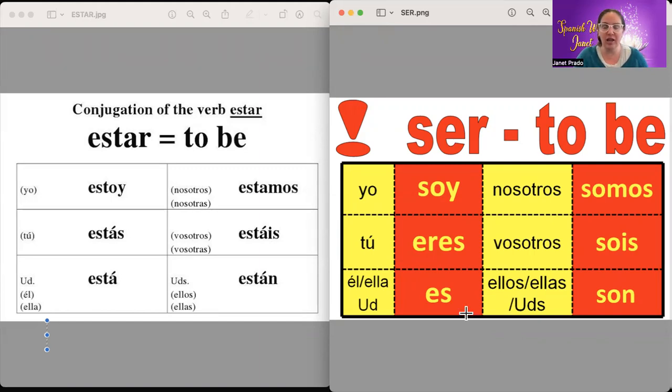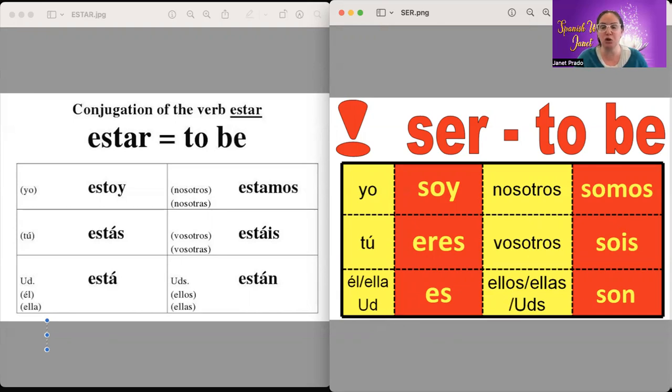Now, we have él, ella, and usted. Okay, so this part of the verb is when you are talking about him or her. So if you want to say he is Sam, for example, you would say él es Sam. Very good. Él es Sam. Very good, you guys. Now, if you want to say she is Sally, ella es Sally. Very good. Now, usted, we're going to do it another time. I want to just keep it very simple today.